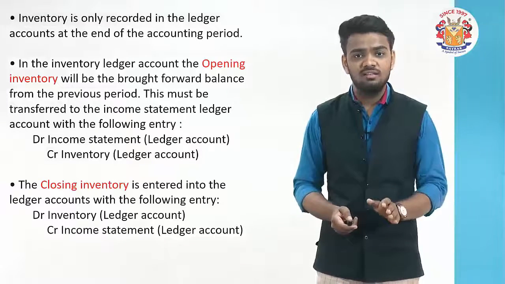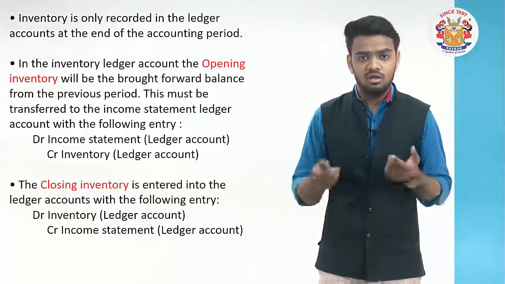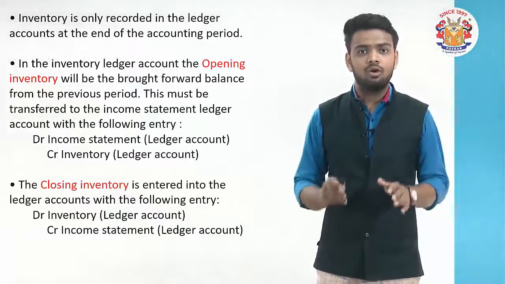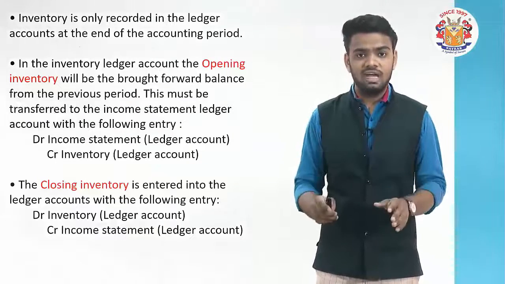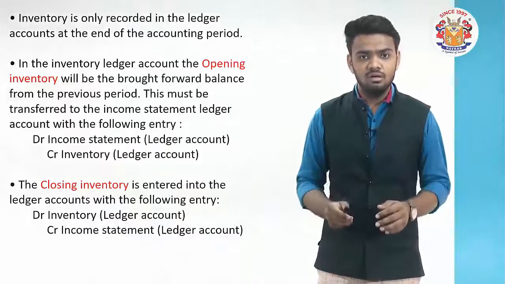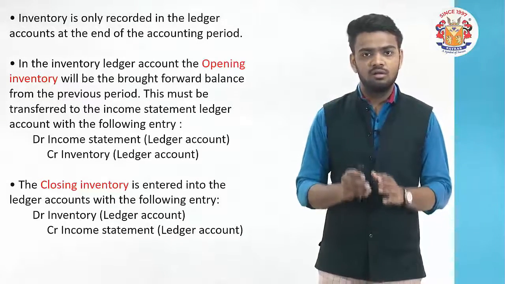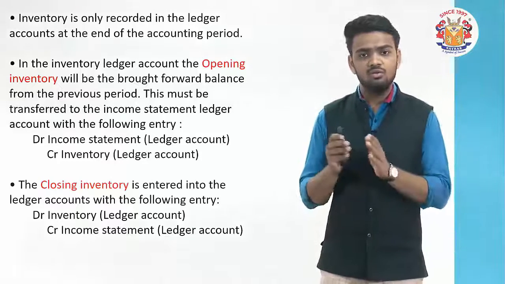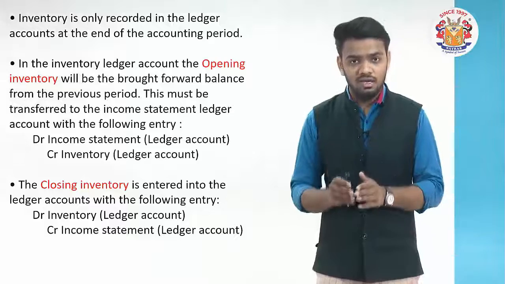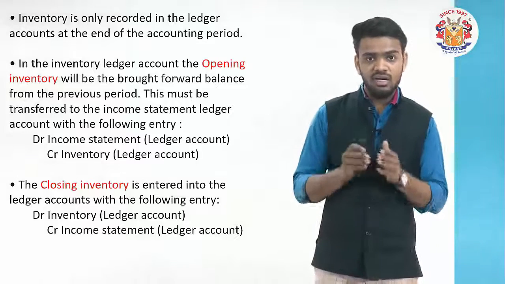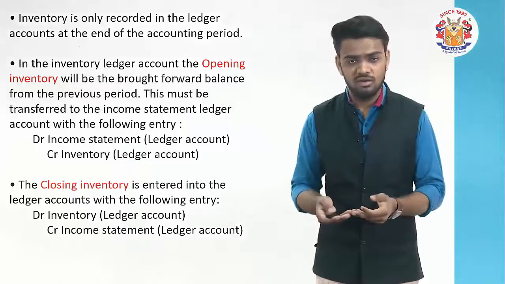Even the sales and the purchase are taken to the inventory account. Here is basically a cost of sales account you can see. Friends, whatever goods came in was already debited. At the year end, this amount will be taken to the debit of the income statement. And whatever was credited will be credited at the year end to the income statement.